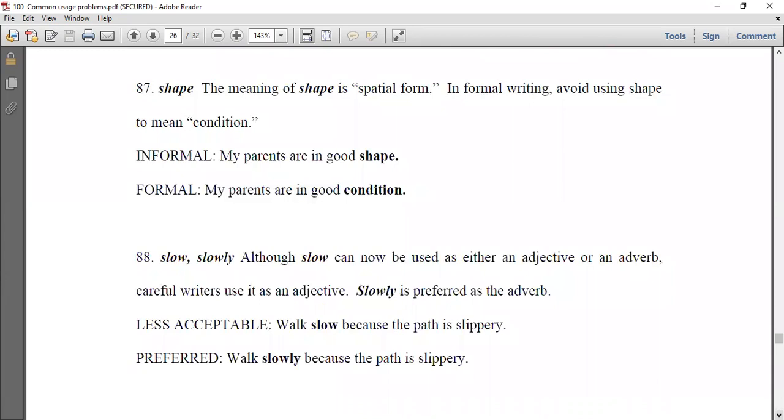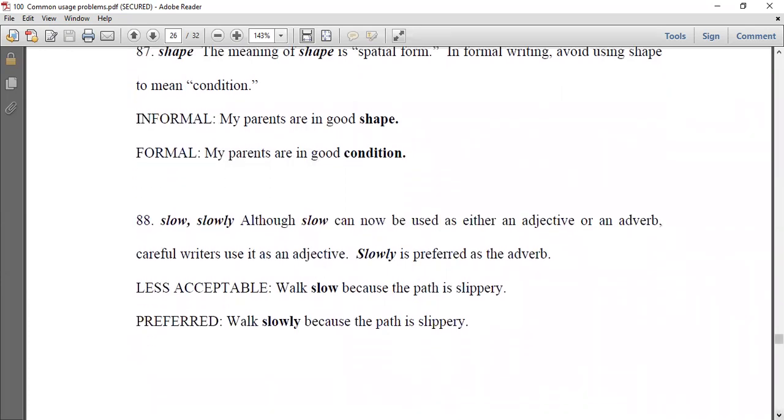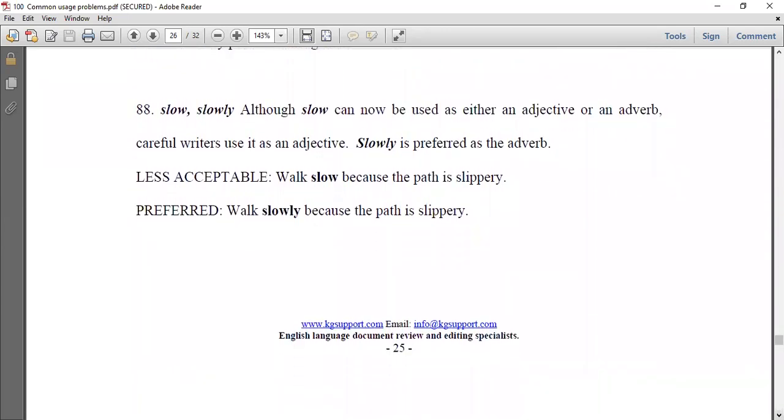Number 87, shape. The meaning of shape is spatial form. In formal writing, avoid using shape to mean condition. My parents are in good shape. This is informal. My parents are in good condition. You should use condition rather than shape here.